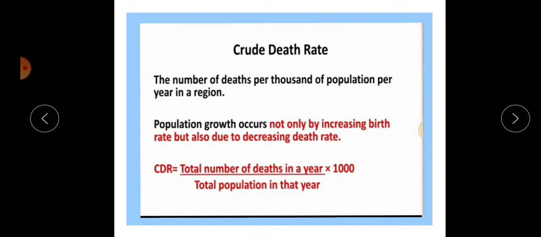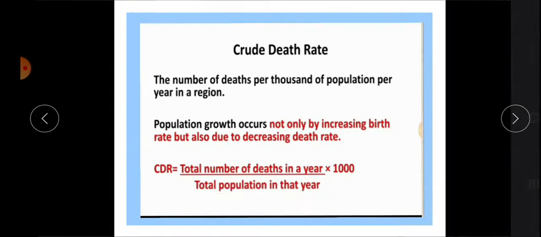Population growth occurs not only by increasing birth rate but also due to decreasing death rate. Only an increase in birth rate is not responsible for population growth; with the growth of birth rate, the death rate should be less. Only at that time does population growth occur in that area.